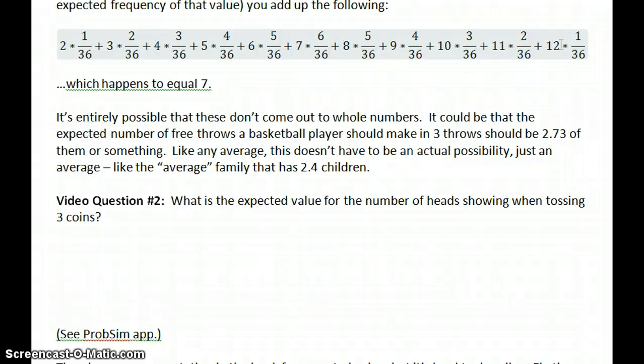But there could be ones like, we had the one about Michael Jordan and the free throws on the last worksheet. It could come out to be something weird, like what's the probability that he's going to make 3 free throws in a row or make 2 out of 3 or something like that? Or actually, it would be more like this. What is his expected number that he should make every 3? And it's something like 2.73 out of every 3, which isn't a real possibility. You can't make 2.73 free throws out of 3.